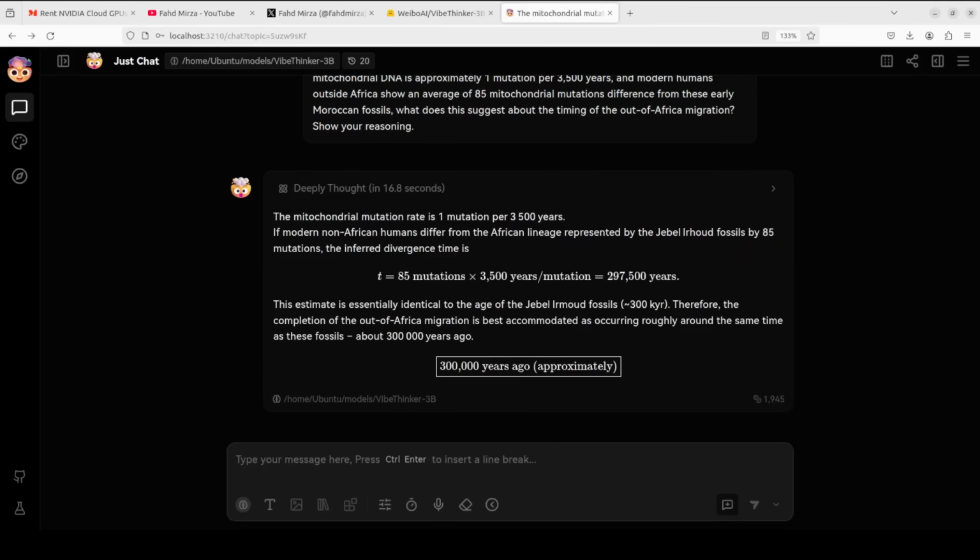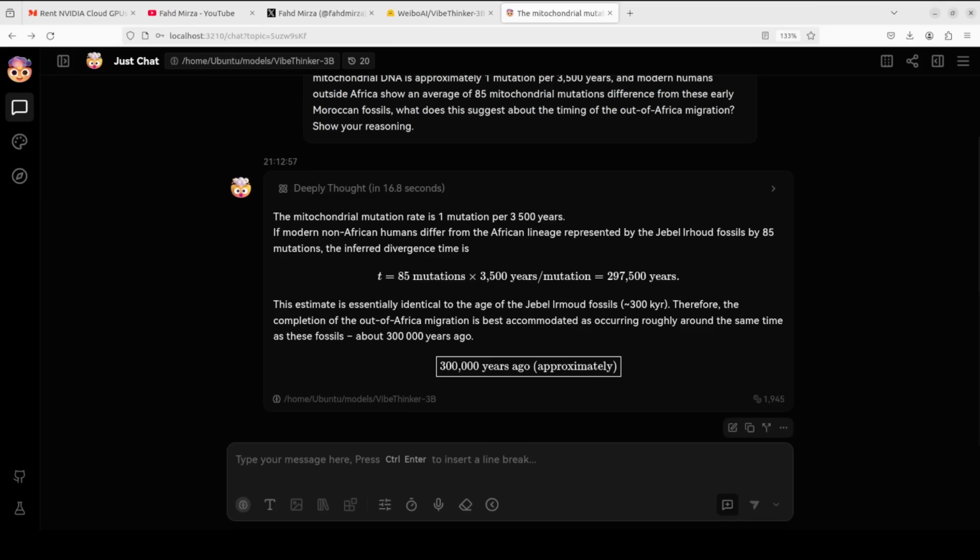Let's check it out. Okay, so it seems that now the model has made an error here, and it's a reasoning error, by the way. It correctly calculated, you see, that 297,500 years, but then wrongly concluded the out of Africa migration happened 300,000 years ago. That is the age of the fossils themselves, not the migration. Also, the 85 mutation difference represents divergence from a common ancestor, not the migration date. So, math is perfect, but the interpretation is wrong.